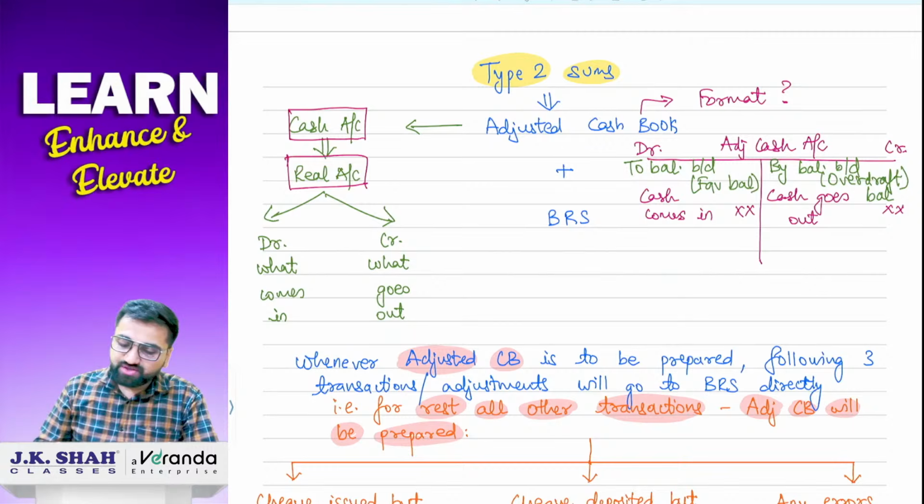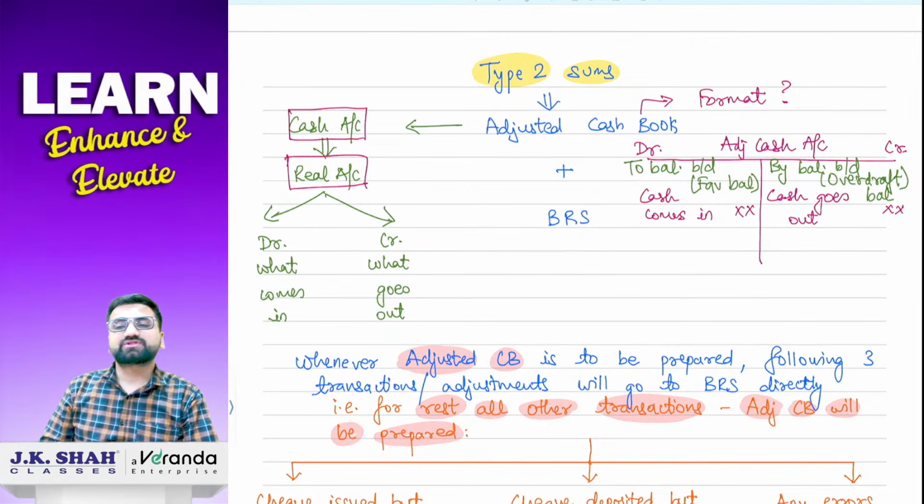Okay, one thing you just have to keep in mind whenever you are preparing adjusted cash book na, in that case you just don't have to do boss जो करता है वो करेंगे. No, we are not preparing BRS. boss जो करता है वो हम करेंगे, that is the rule for preparing BRS, not for adjusted cash book. So for adjusted cash book you just have to solve the transactions one by one. अगर कोई error हो गया है डेबिट साइड में तो उसको रेक्टिफाई करने के लिए we will write in the credit side.